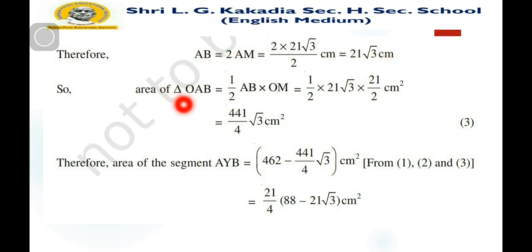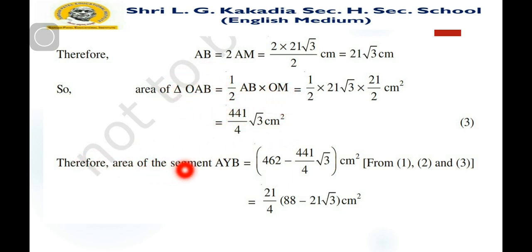So the area of triangle OAB is half of base multiplied by altitude. AB is the base and OM is the altitude. Half of 21 square root 3 into 21 by 2 centimeter, that is equal to 441 divided by 4 square root 3 centimeter square. Now we subtract this area from the sector.